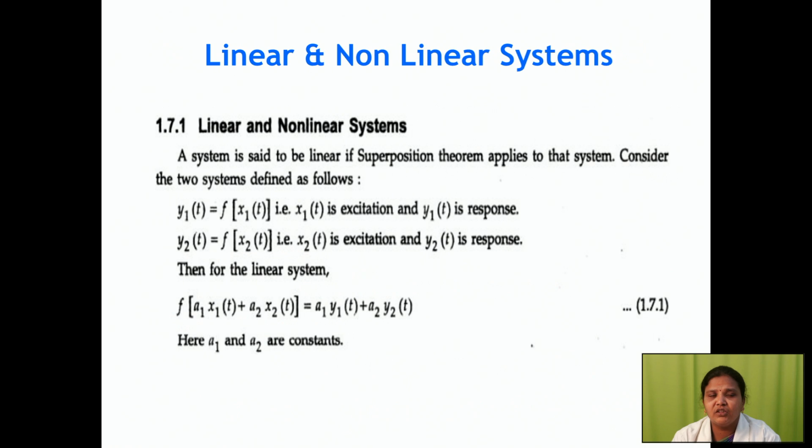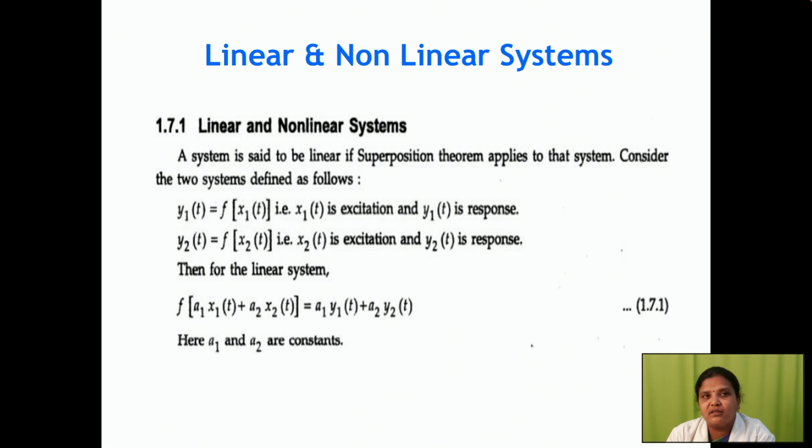Okay. So next we are going to see linear and non-linear systems. This is very important for your systems. Why? Because in further units we are going to see classification of signals and classification of systems, and discrete time systems and discrete time signals. Whenever you check your system properties, your system is an LTI system. LTI means linear time invariant system. Your system has to satisfy linear as well as time invariant properties.